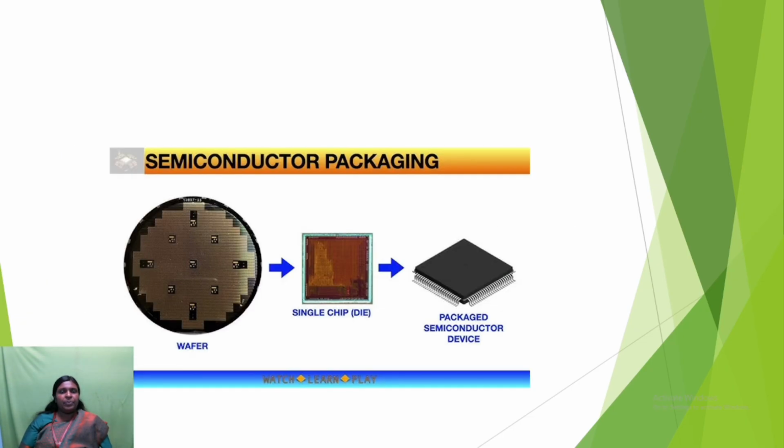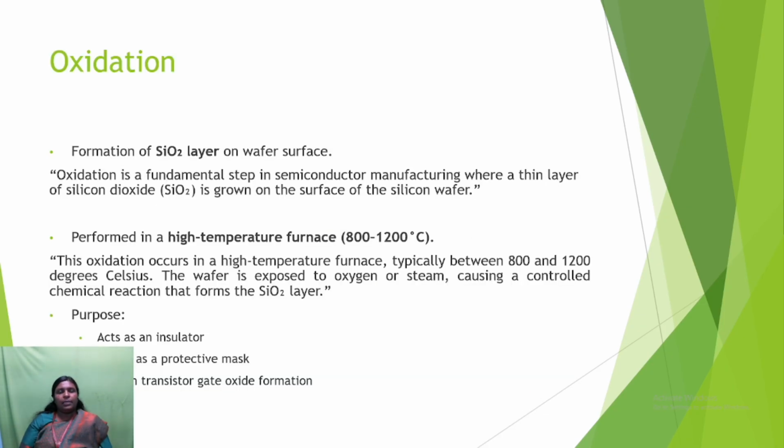This is the wafer. From the wafer, how it will be packaged is shown here. From the wafer, it will be formed as a single chip, then it will be formed as packaged semiconductor devices. The next step in the manufacturing process is oxidation.